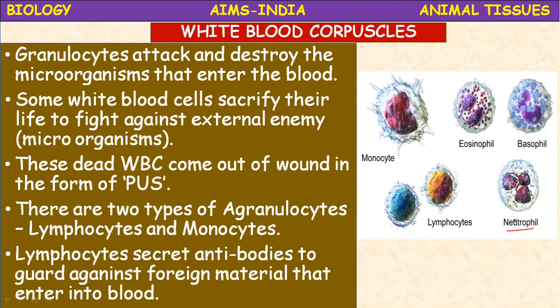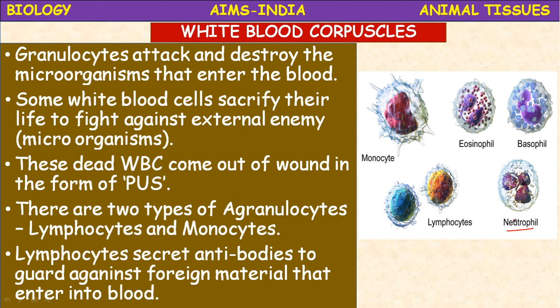The granular white blood cells are neutrophils, eosinophils and basophils, and the agranular leukocytes include monocytes and lymphocytes. Monocytes are also called macrophages and they are phagocytic in nature, except basophils.